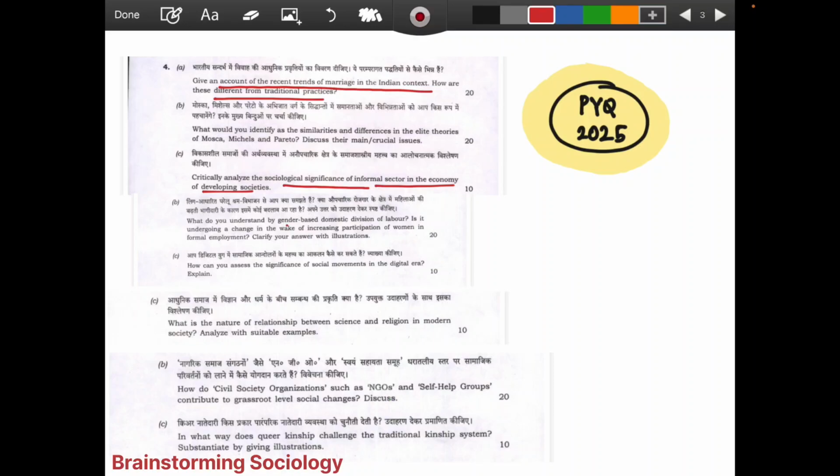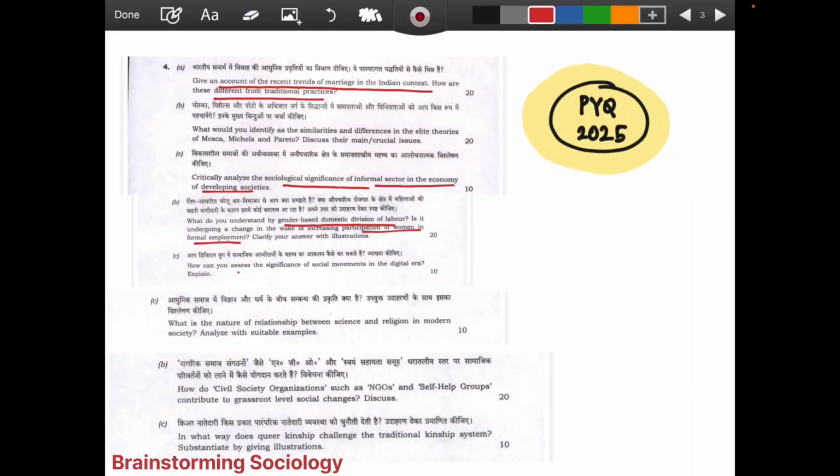That gives us an edge, that we are definitely studying in the right direction. Like gender-based domestic division of labor. How can you think that gender is a different topic and domestic division of labor is a different topic? How is participation of women a different topic? See, all the things are being asked in a single question. So we need to have these interlinkage habits. If we have this understanding of interlinking, we are definitely going ahead and writing better answers than our competitors.